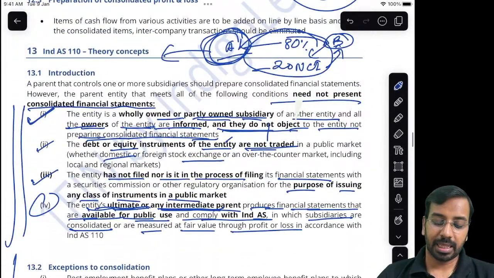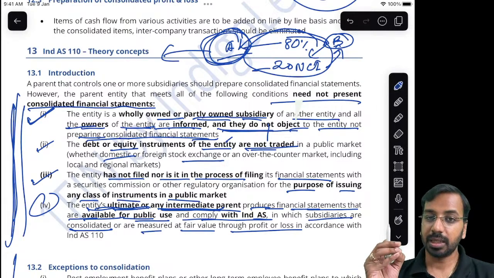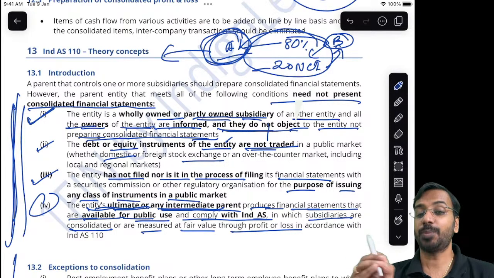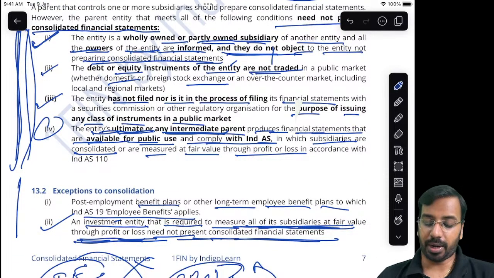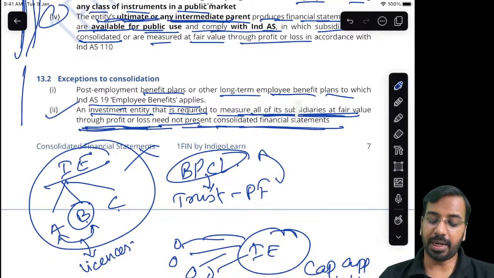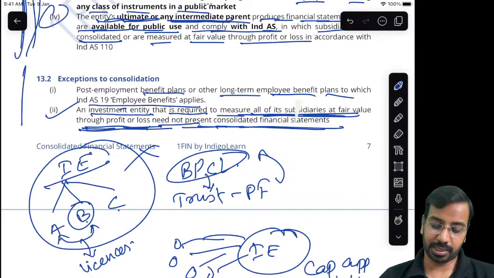So, quickly, if all these four conditions are satisfied: wholly owned subsidiary or partly owned and informed all the owners, then already listed or in the process of listing, then ultimate parent or any intermediate parent prepares consolidated financial statements as per Ind AS, which is available to the public. If these conditions are satisfied, consolidation is not required. Then for Ind AS 19 employee benefit plans, consolidation is not required. And an investment entity that is required to measure all of its subsidiaries at fair value through P&L need not present consolidated financial statements.